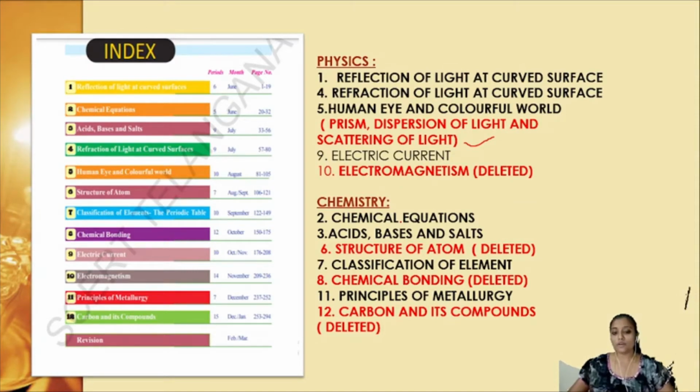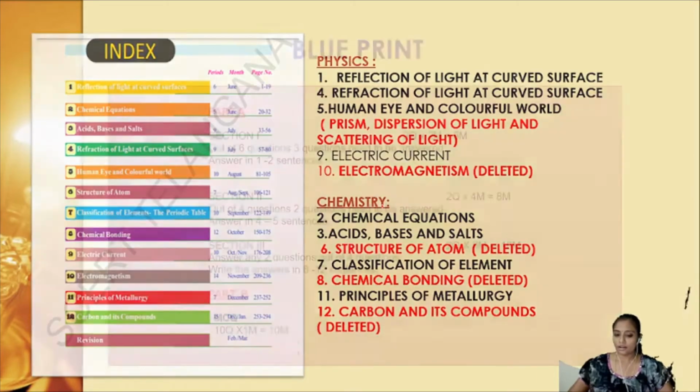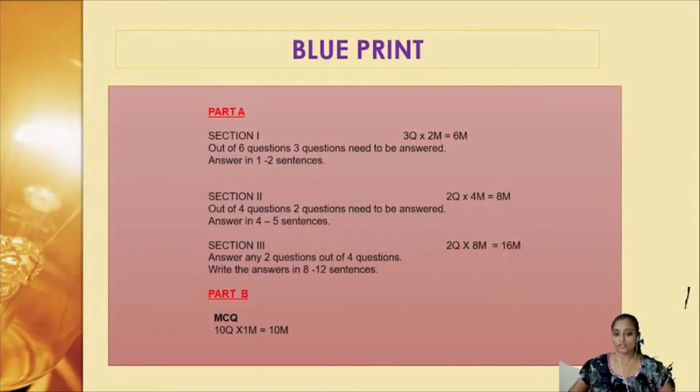So here, the first few classes, the beginning classes, would be covering all the physics portion. Next we would be covering the chemistry part of it. Before we go directly to the lesson, I would just like to look at the structure and blueprint of your exam.